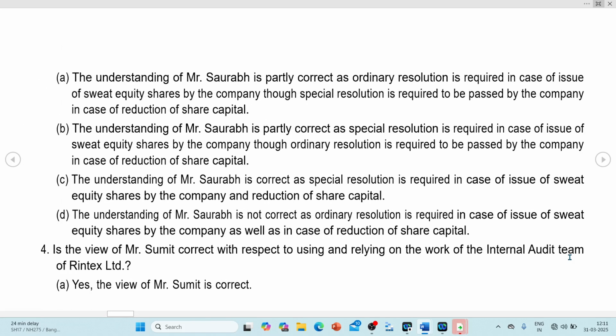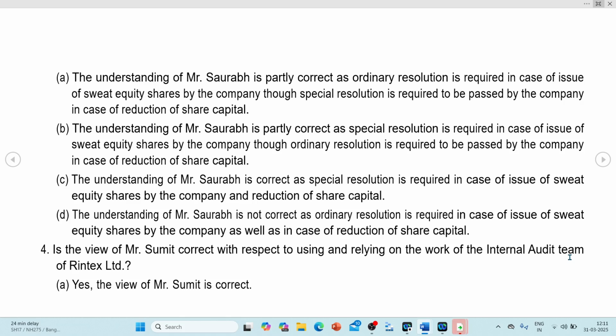Now, here Saurabh is highlighting that a special resolution is needed for sweat equity as well as for the reduction of capital, which is very much correct. So let us see. Option A: understanding of Mr. Saurabh is partly correct as an ordinary resolution is required for the issue of sweat equity by the company, though a special resolution is required in case of reduction of capital.